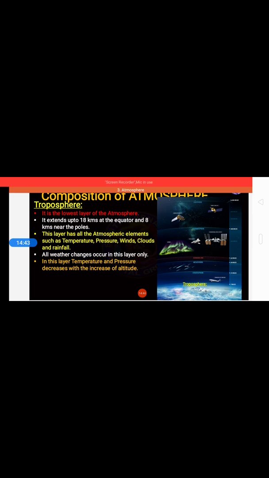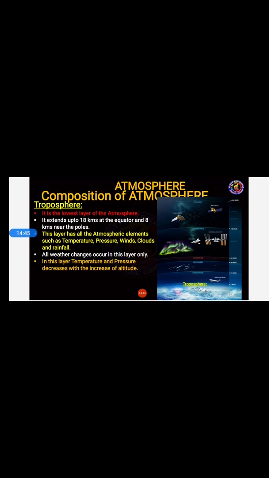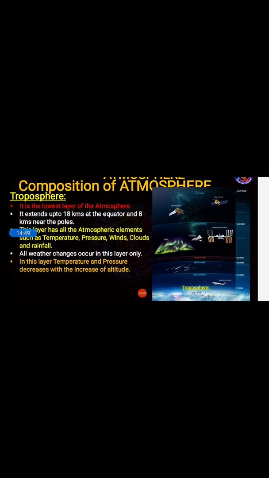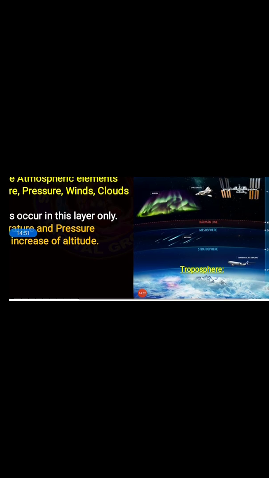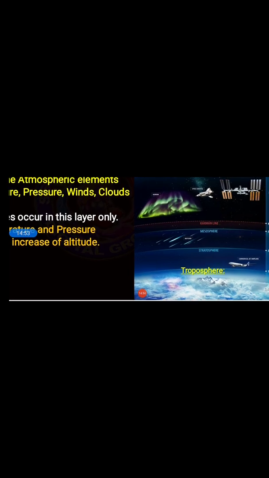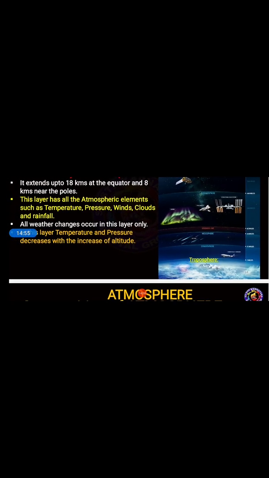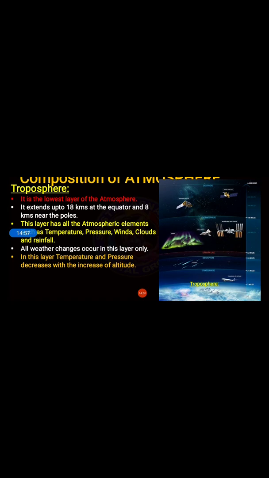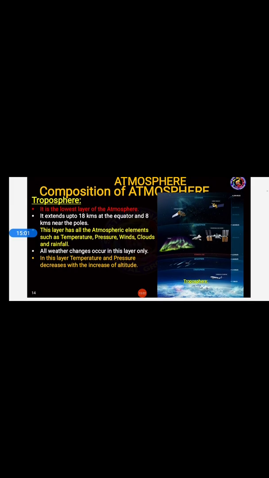Altitude is nothing but, students, height above sea level or ground level. Height above sea level or ground level, it is nothing but altitude. What happened is, when the height increases, what happened? The temperature and pressure decrease. In which layer? In troposphere.